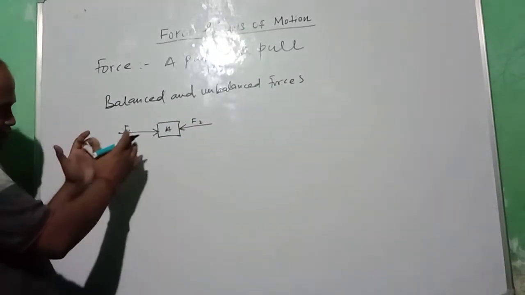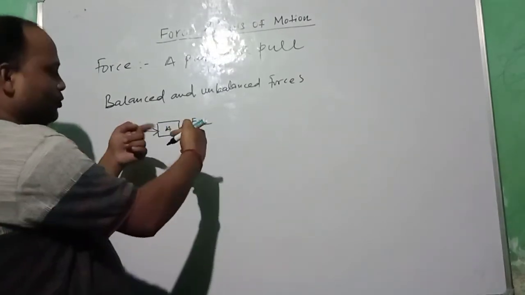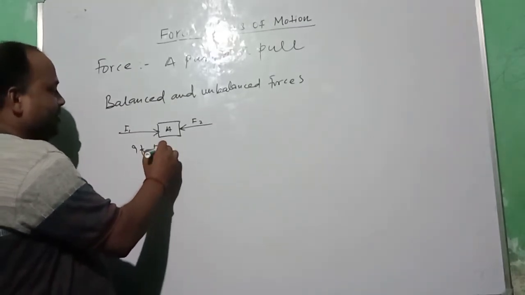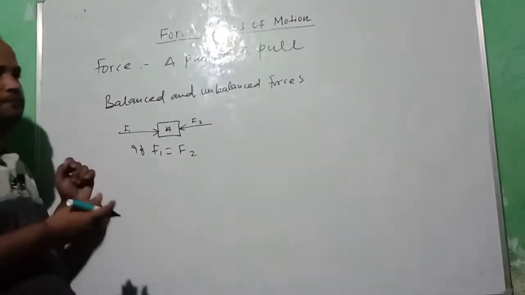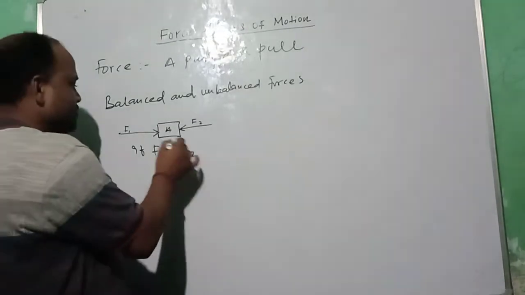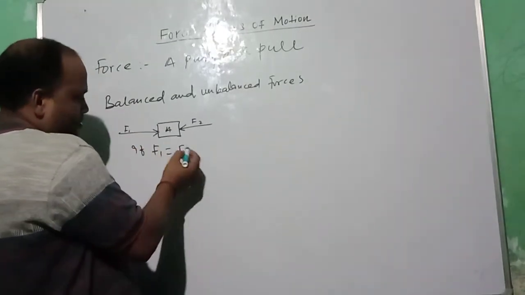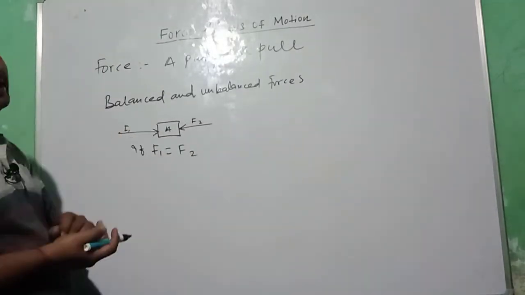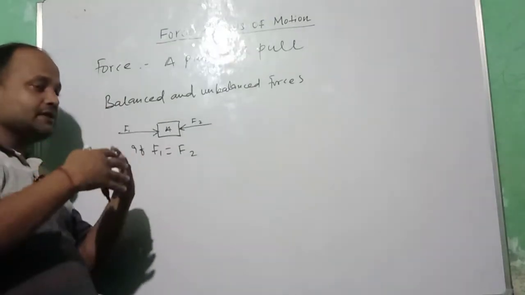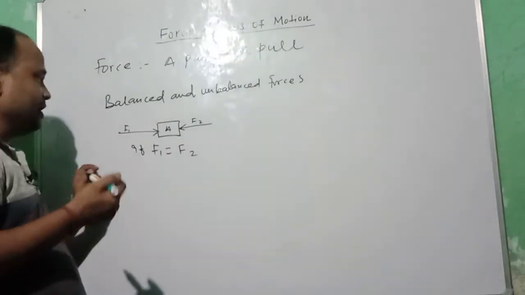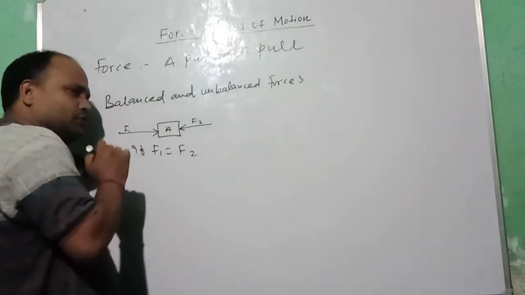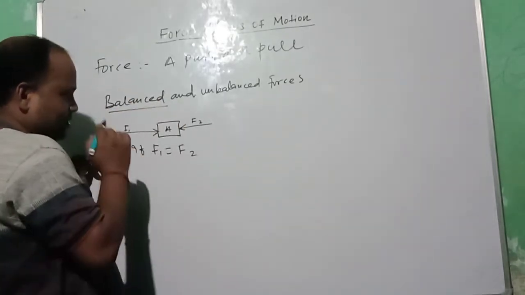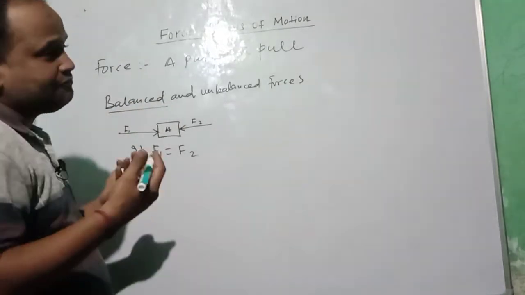These two forces are acting in opposite directions, and if the magnitude of F1 is equal to F2, it means these forces are equal in magnitude and also acting in opposite directions, so they are neutralizing the effect of each other, and such forces are called balanced forces.